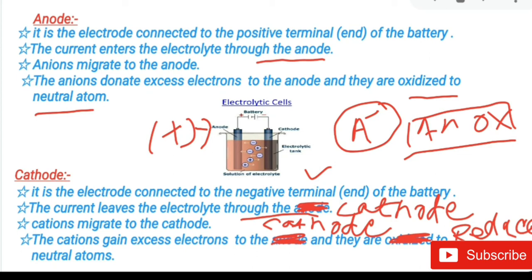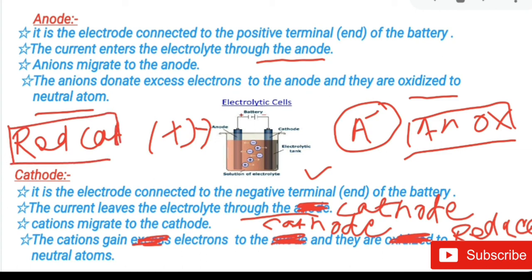Children, please remember what happens at the cathode: reduction happens, because a cation has a deficiency of electrons, so it gains the required electrons at the cathode and is reduced there. So remember RED CAT and AN OX: reduction at the cathode, oxidation at the anode. Plus means positive terminal, so the anode is connected with the positive terminal.